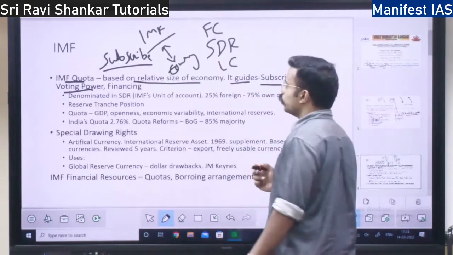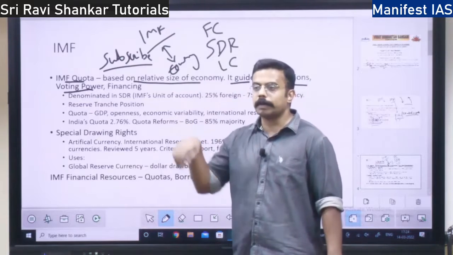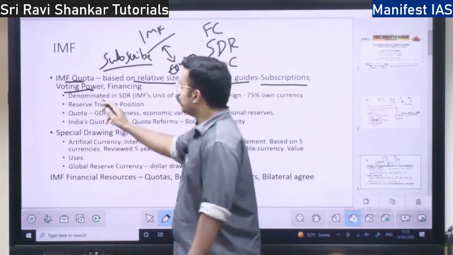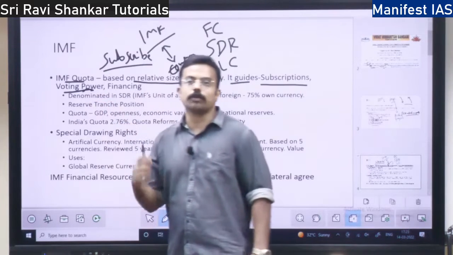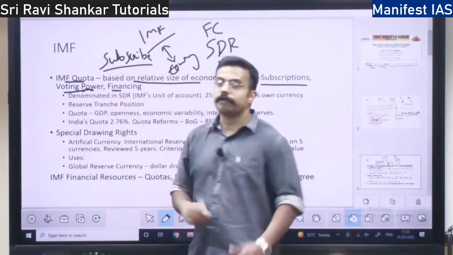So this IMF is owned by member countries. It is not owned by any particular country, but by member countries together. When they have to make some decision, it is dependent on the voting power of individual countries, which is based on the IMF quota. Then you have financing.